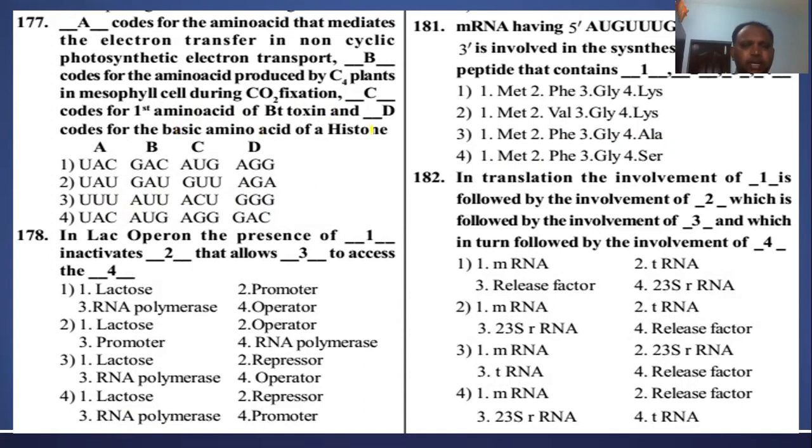The basic amino acids are arginine, lysine. Okay, this answer is this one, right? So actually UUU is phenylalanine, GGU is glycine, AUG methionine, AGG is arginine, right? Lac operon: the presence of dash inactivates dash that allows dash to access the dash. In the presence of lactose, which inactivates the repressor, that allows the RNA polymerase to access the operator. Okay, the third option is right.